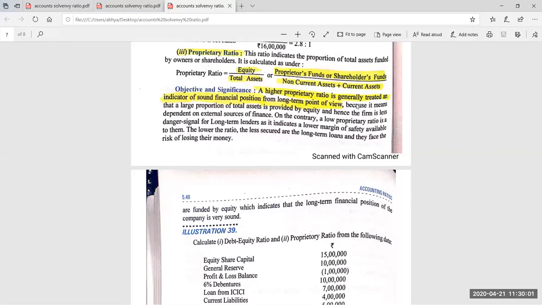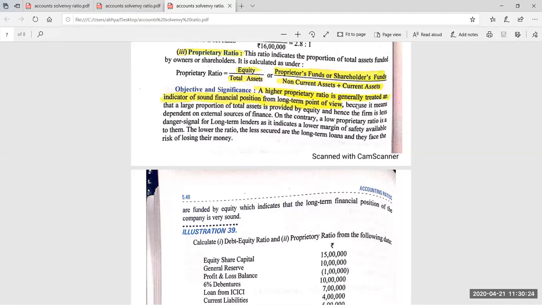Let's recall all the 3 formulas of this category. Debt equity ratio, debt upon equity. There no assets were involved. There we were finding out a relationship between debt and equity. Second ratio, total asset to debt. The formula was total asset upon debt. There we were finding out a relation between debt and total asset.